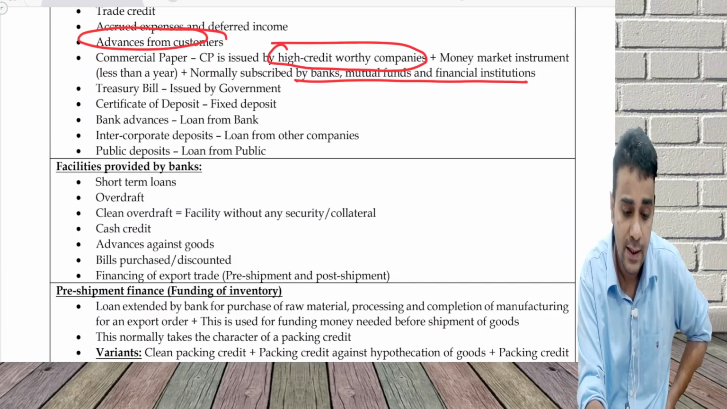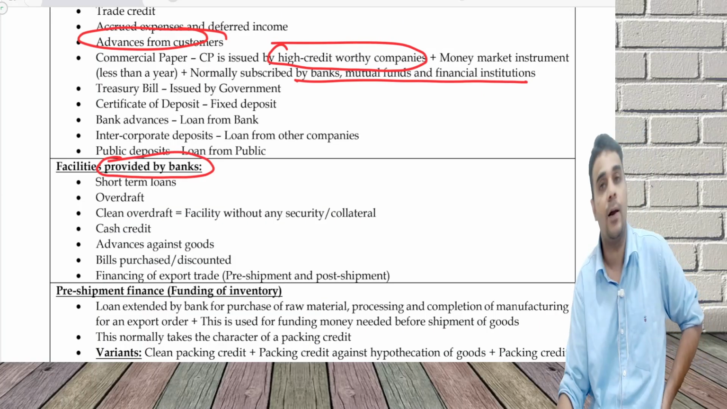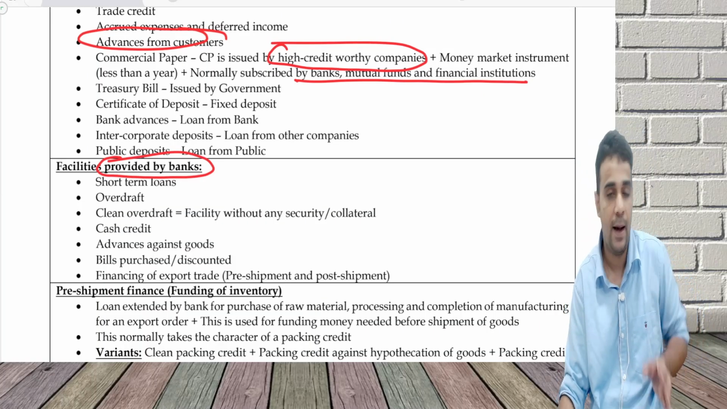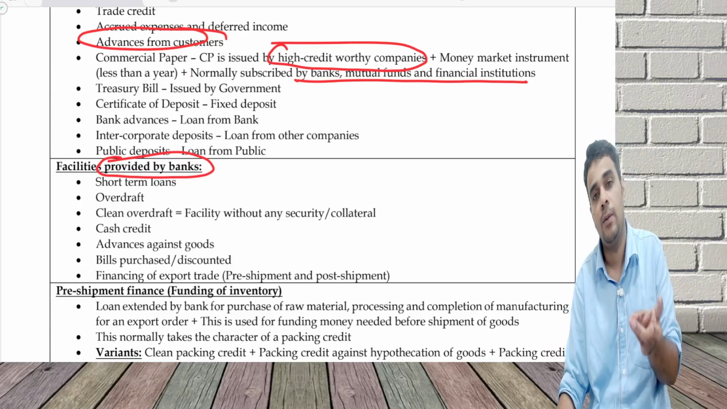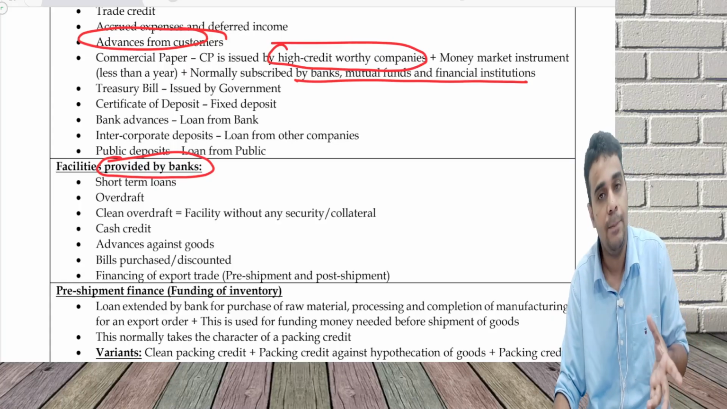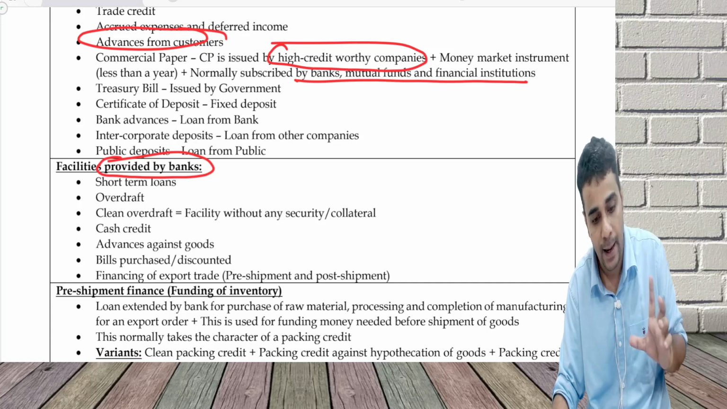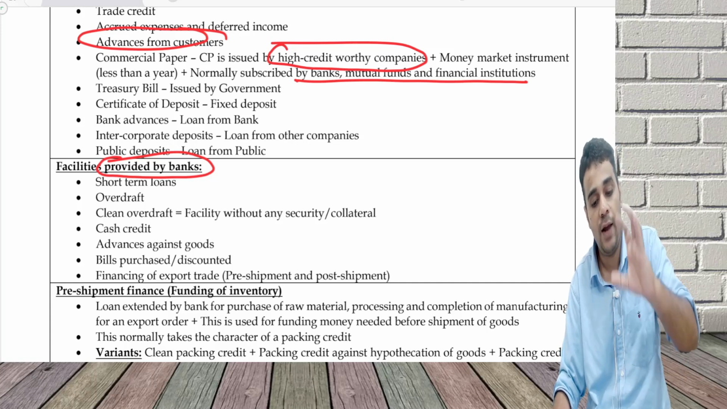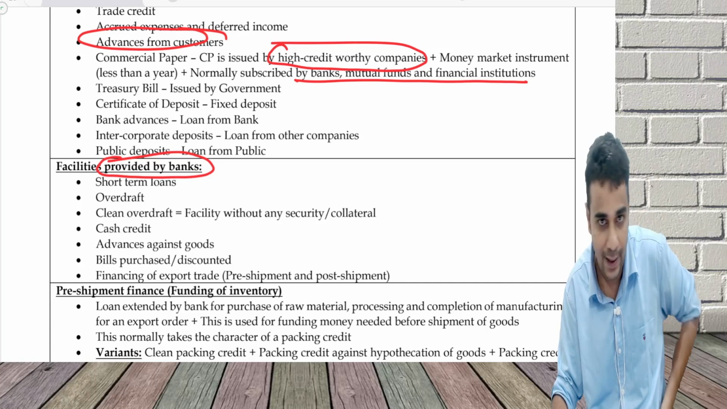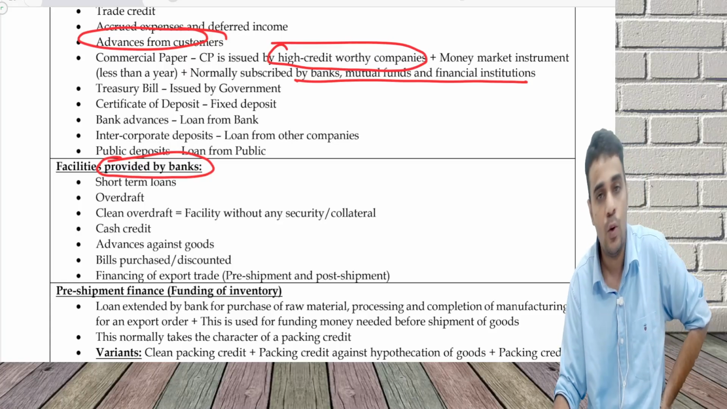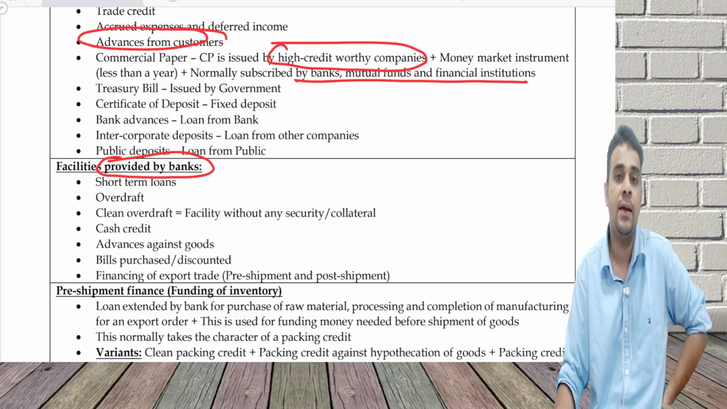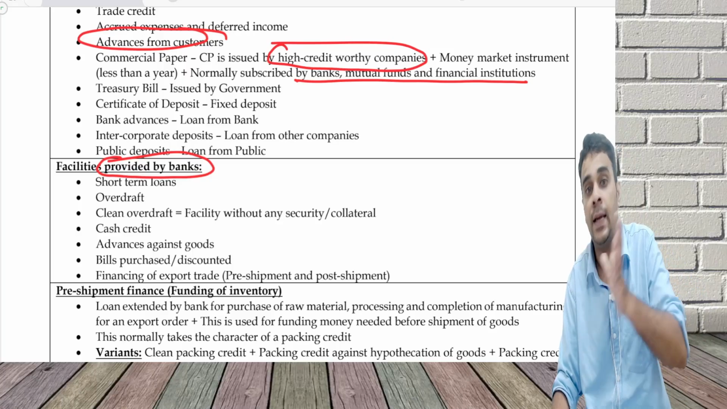Then facilities provided by bank. What are the facilities which can be provided by a bank? Will be self-explanatory. Short-term loans and OD facility can be provided. OD facility is a limit given by a bank. This can be a clean OD where you do not have any security or collateral to be given. A cash credit and OD is more or less similar. It is a limit given by the bank for funding my working capital requirement.